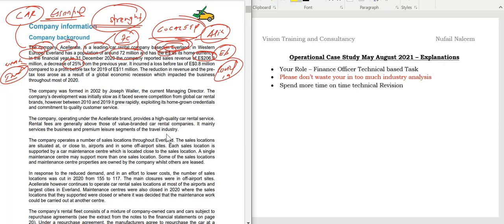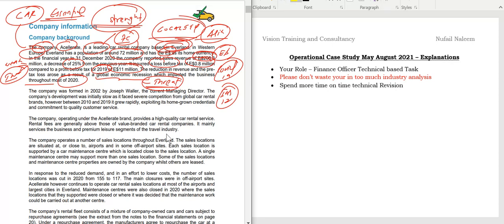From the previous year, they are specifically stating it incurred a loss before tax of 0.8 million. So IAS 12, students, please remember we have IAS 12, the deferred taxation knowledge is essential, compared to profit before tax of 2019 of E11 million. The reduction in revenue and the pre-tax loss arose from the global economic recession, which impacted the business throughout most of 2020. So students, it's a threat. The global economic recession is a threat. Just remember this. Students, it's not the pandemic, it's a recession that is taking place.